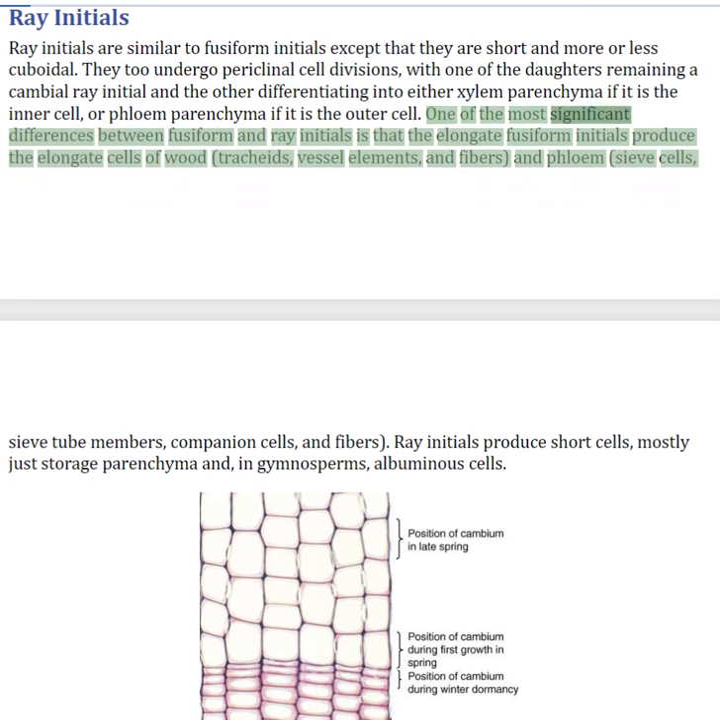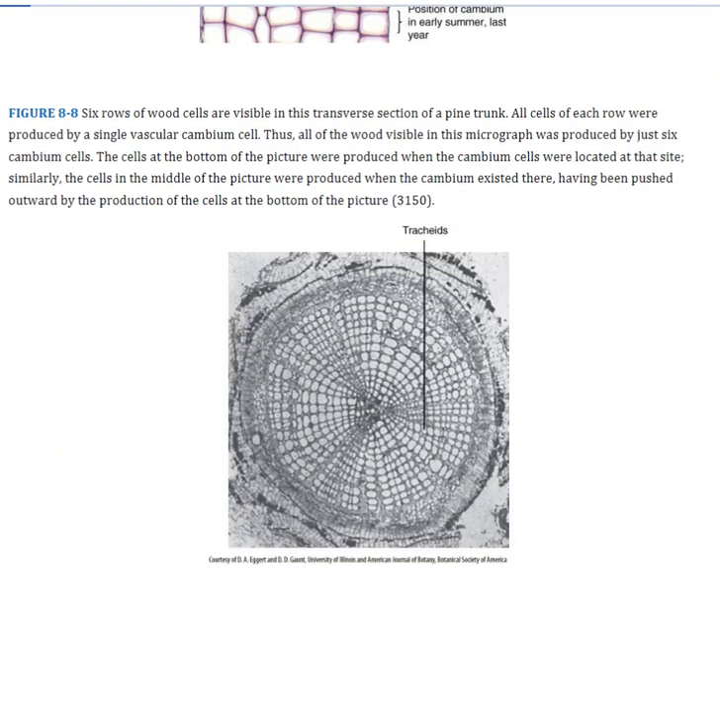One of the most significant differences between fusiform and ray initials is that the elongate fusiform initials produce the elongate cells of wood and phloem: sieve cells, sieve tube members, companion cells, and fibers. Ray initials produce short cells, mostly just storage parenchyma and, in gymnosperms, albuminous cells.